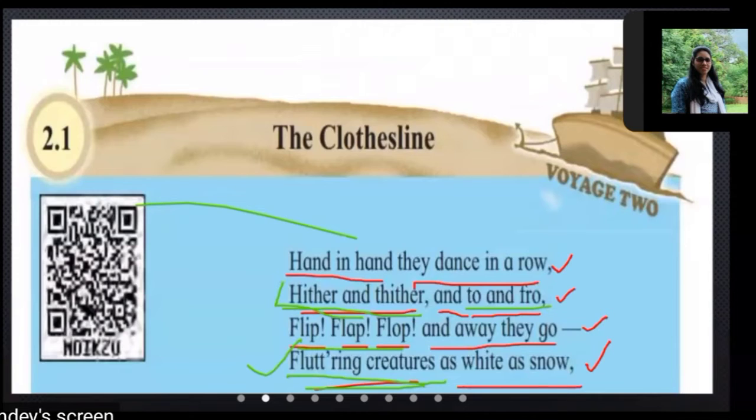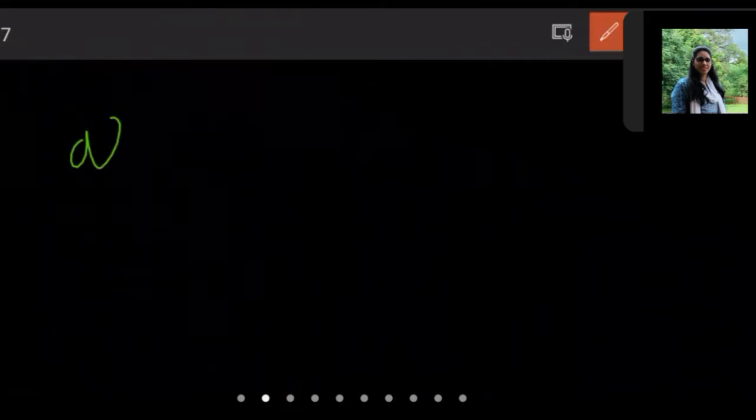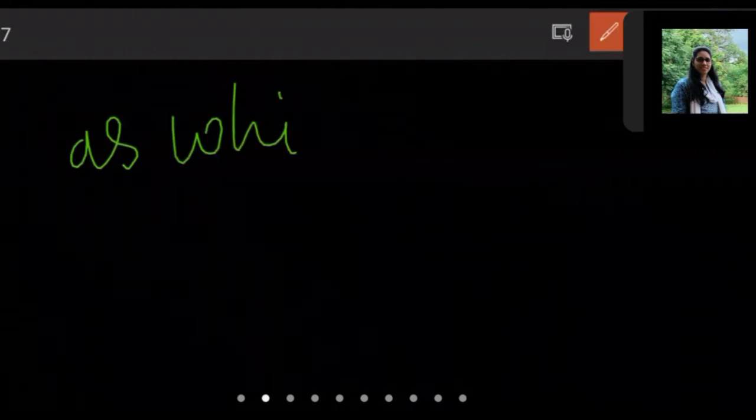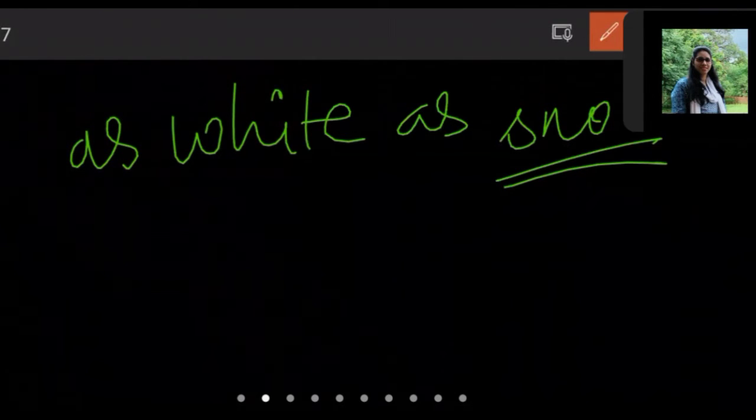As white as snow. Here is another comparison: how do those creatures look? As white as snow. So those birds in white color are compared with snow. We all know snow is what color?